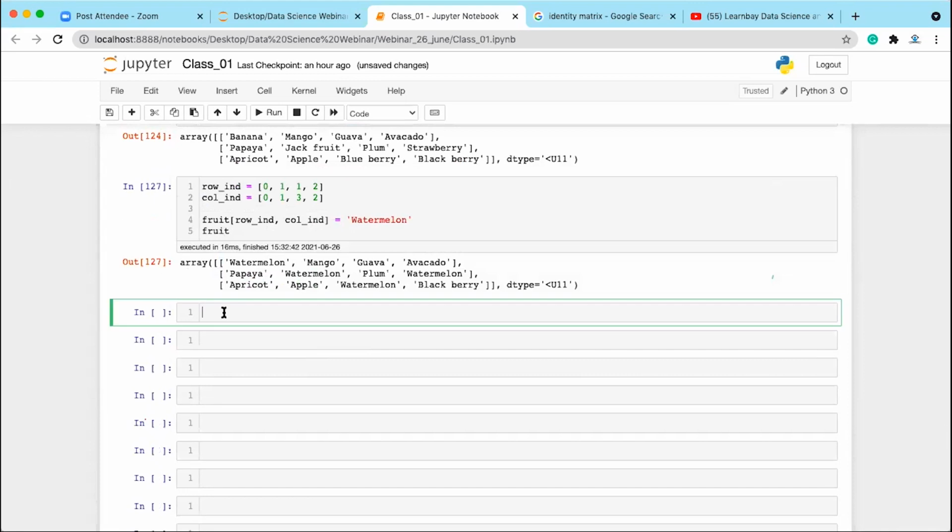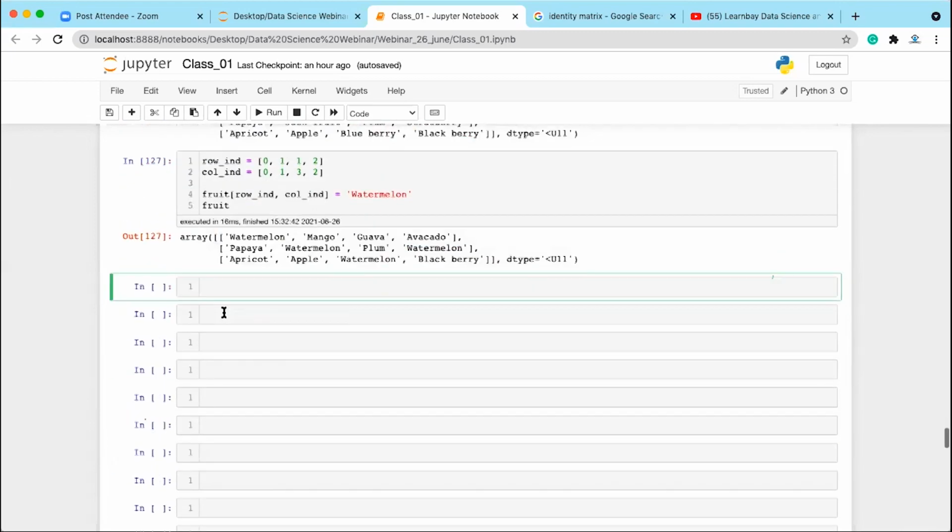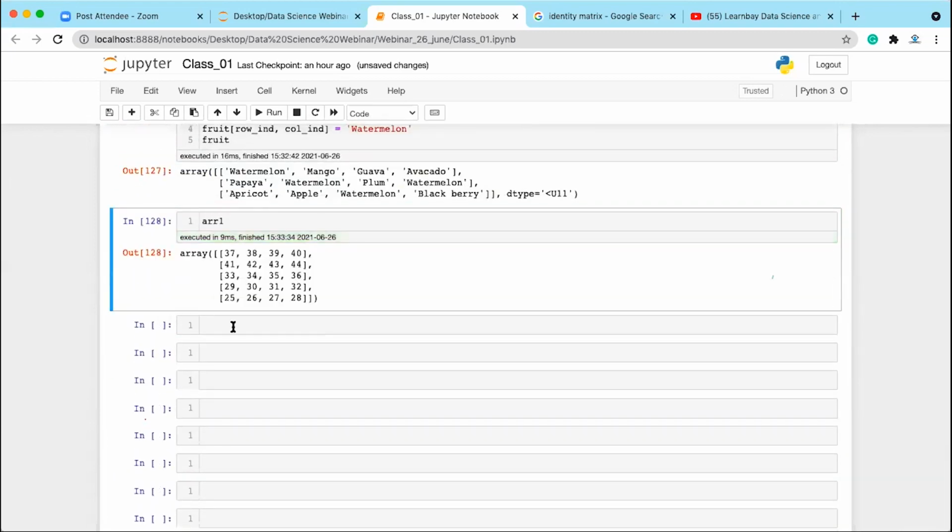For example, let's say I want the elements where the value is greater than a specific value. Let's say we have this array one. What is array one? Array one is this array. Now I want to access only those elements where the value is greater than, let's say, 45. Sorry, 45. So first of all, if you write array one greater than 45, it is going to give you a Boolean matrix. Clear? All values are less than 45, so let me write 35.